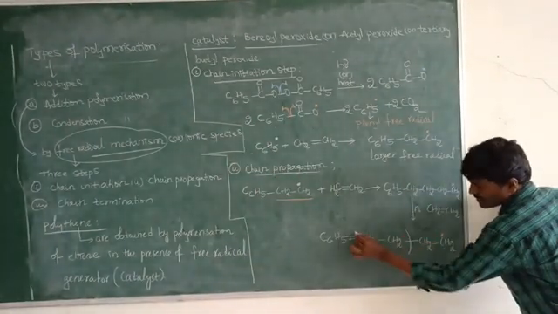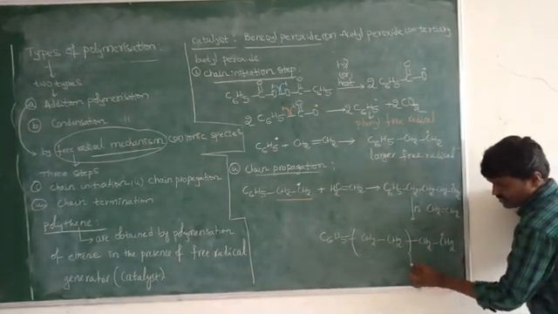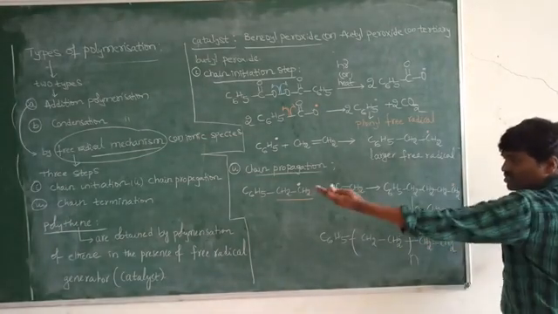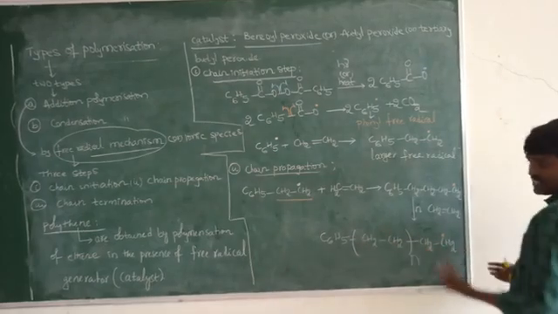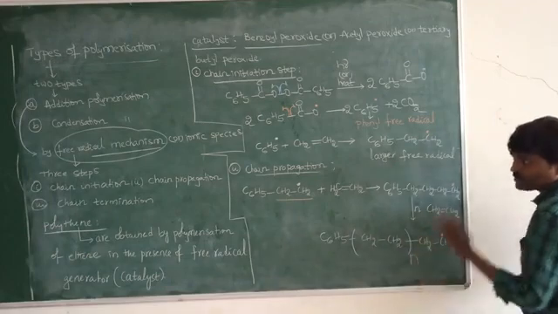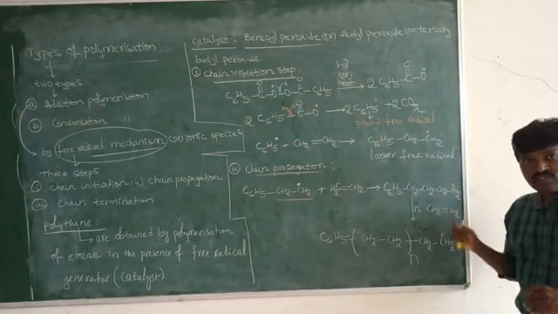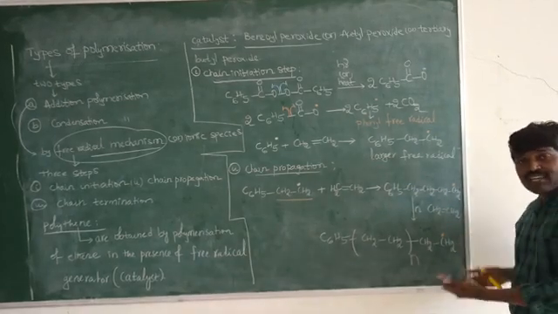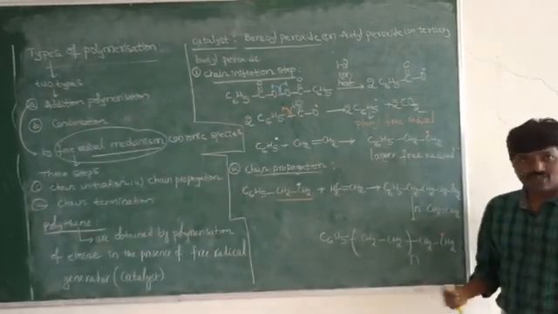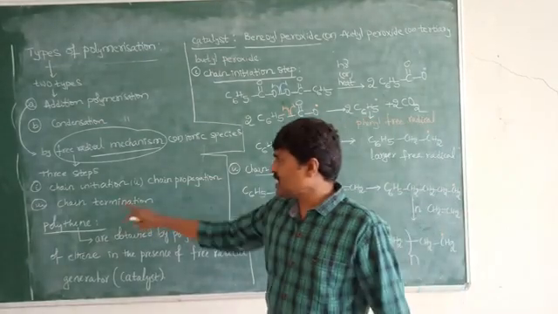Now the length of the chain is increasing. Now the number of ethene molecules goes on increasing, and it is represented by n. So now we observe the formation of, means the length of the chain is increased here. It means polymers are formed here. So this is regarding the chain propagation step. In chain propagation step, what happens here? We observe the increase in the length of the chain by the addition of more number of ethene molecules. Right. Next, coming to the last step now. What is the last step? Chain termination step.